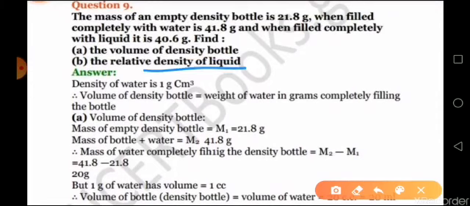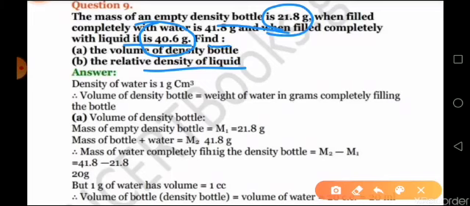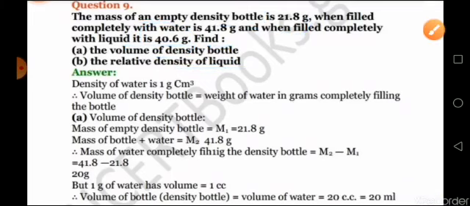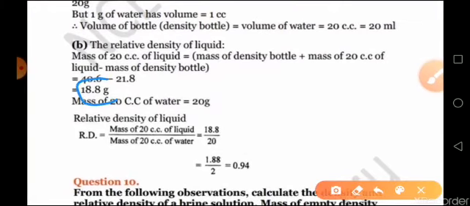For finding the relative density of the liquid, the data given is like this: the mass of empty bottle is given, and when filled with liquid is also given. The same way you find out the mass of the liquid alone, that is 40.6 minus your empty mass, that is 21.8 gram. You will get the mass of your given liquid.